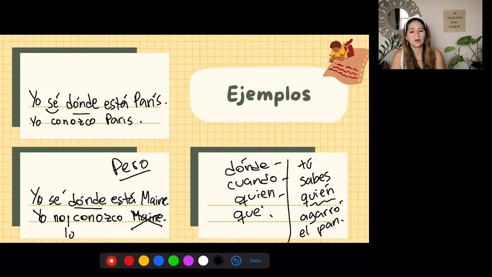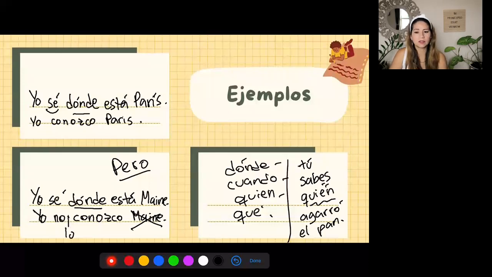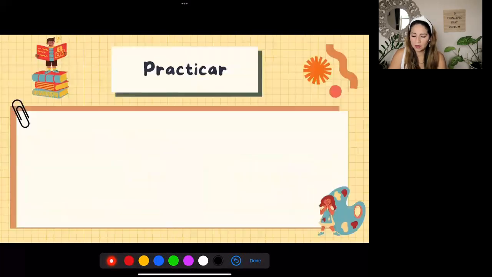Tú sabes quién agarró el pan. Okay, so using the verb saber because we have a question word and we're also talking about information that you know. Okay, we're not talking about being familiar with it. We're just talking about the fact that you know about this or the information. Okay, let's see more examples.